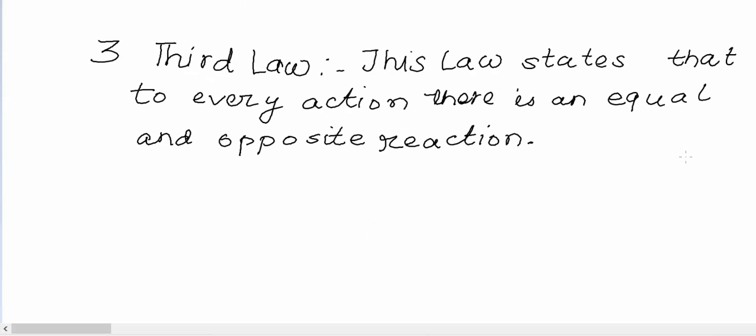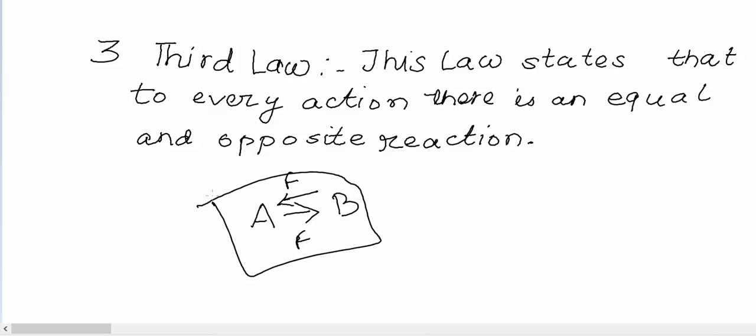The third law of motion states that to every action there is an equal and opposite reaction. This statement means that if a body A exerts a force on a body B, then the body B is also exerting the same amount of force on the body A. So this is the third law.